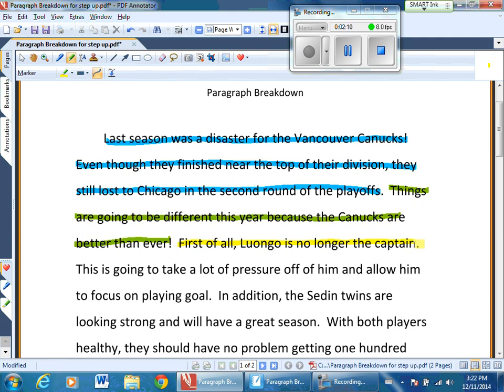Now that is a reason, but it's going to need a little bit of elaboration in order to actually make that point make sense to the reader. So if we take a look now, we know that supporting details are always coupled with an example or an explanation that is going to be an extension. So if I take a look right here, I can see that the extension is, this is going to take a lot of pressure off him and allow him to focus on playing goal. That helps explain this previous supporting detail.